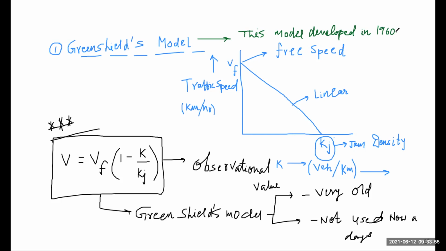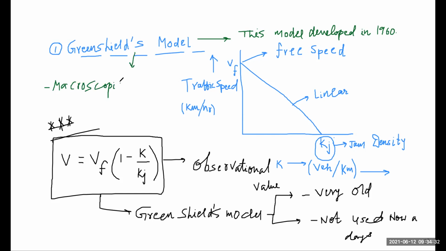Greenshields is the first man who did research on traffic stream or traffic flow. So the first model is given by Greenshields. The Greenshields model is a macroscopic stream model.